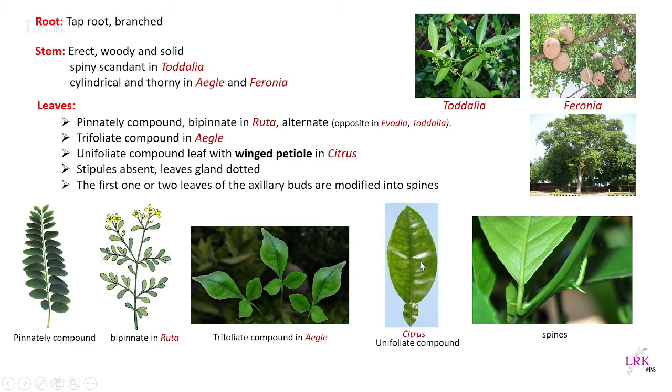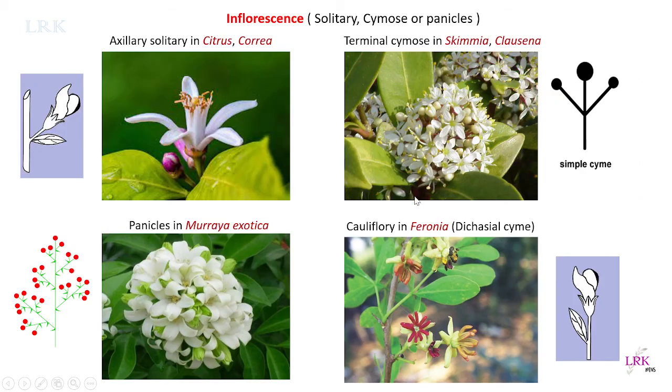Leaves are gland dotted. When you crush the leaves, you can easily absorb the fragrance of the leaves. Okay, and the first one or two leaves of the axillary buds are modified into spines. You can see here clearly the first one or two leaves of the axillary buds that turn into spines. So this is regarding leaves.